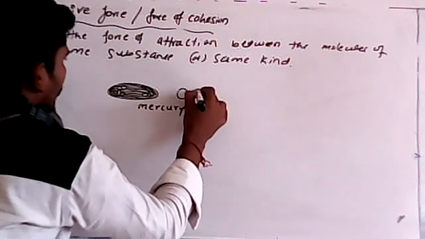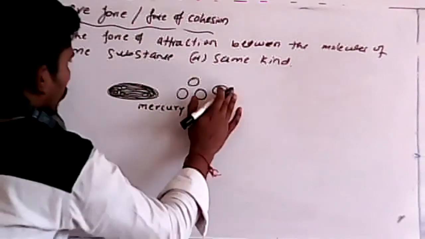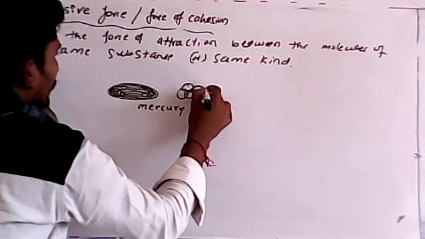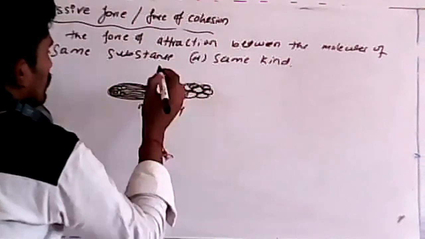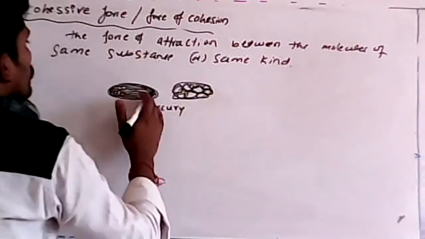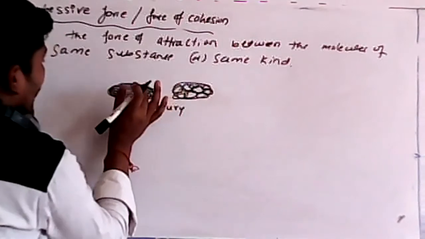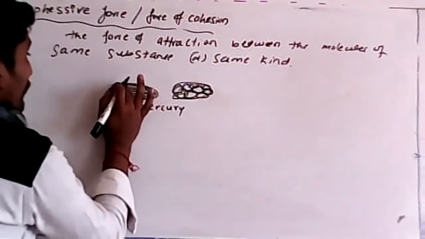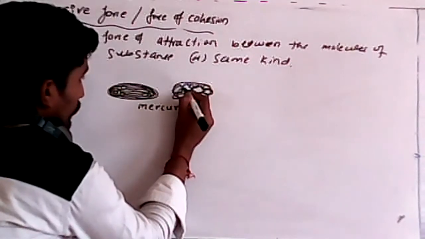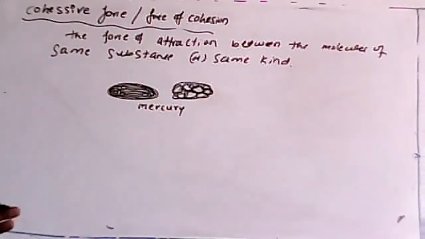It will again quickly form a bigger drop like this. It is very difficult to separate the molecules, which means that much attractive force is there between the molecules. When very much attractive force is there between the molecules, you can't separate them easily.